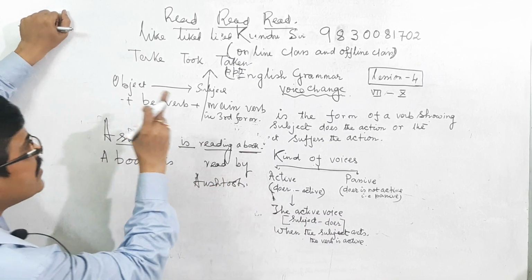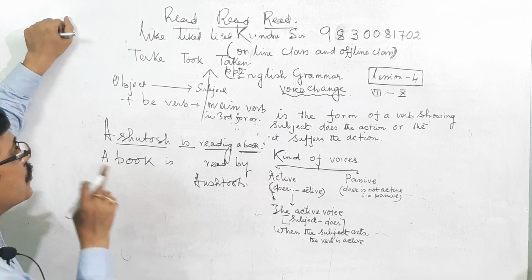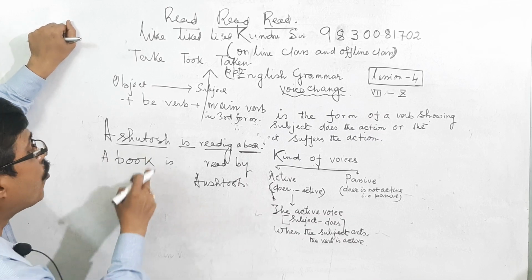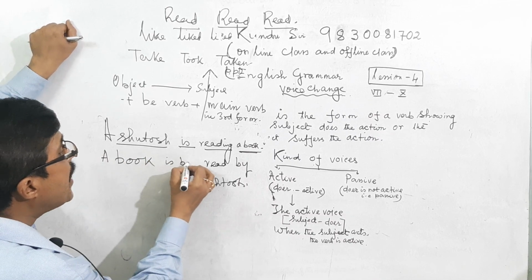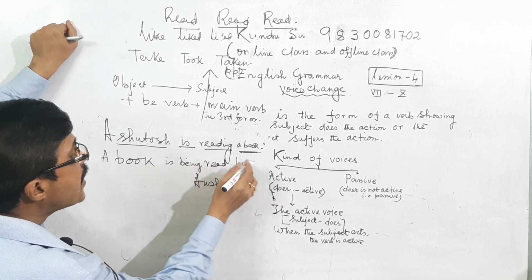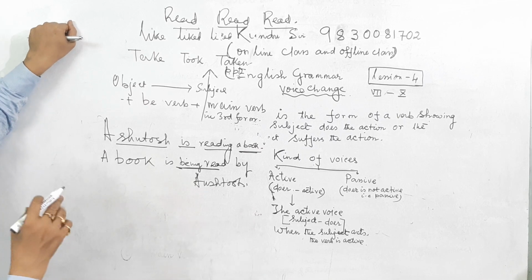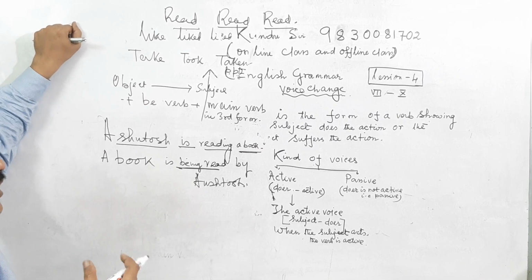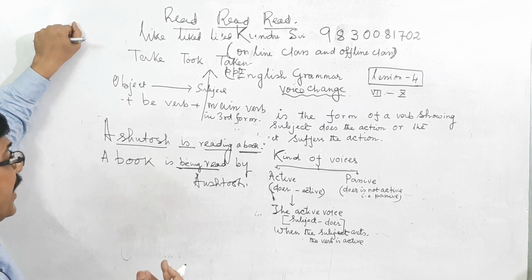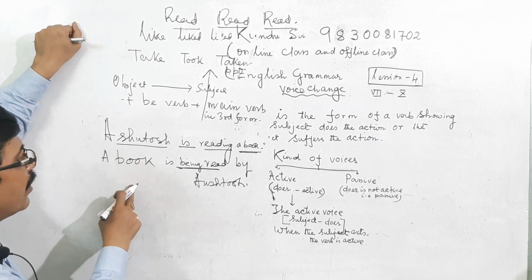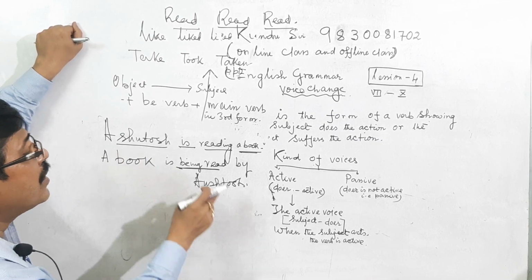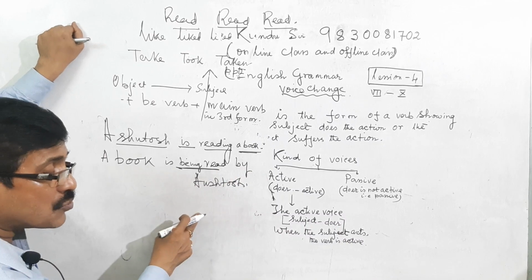But it is in present continuous tense, so we should write: a book is being read by Ashutosh. It indicates continuity of reading.